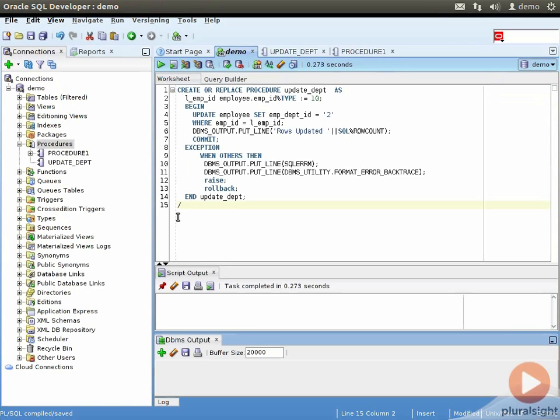Let us go back to our update department procedure and let us try to introduce some errors to our procedure now. Let me misspell the employee table name and call it employees instead. Let us hit the run script button again.